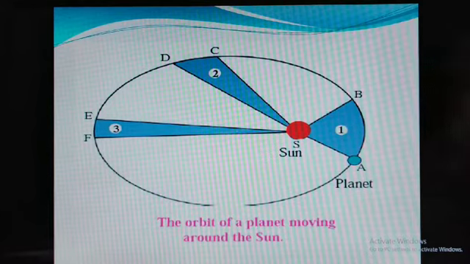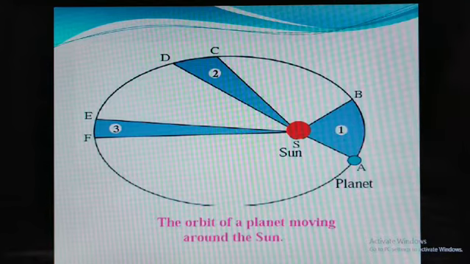If you consider a time interval t, suppose 1 hour, then in 1 hour the planet or satellite travels from A to B. In the same time, 1 hour, it travels from C to D, and in 1 hour it travels from E to F. But when you measure the areas, area 1, area 2, and area 3 are all equal. This means the line joining the planet and the sun sweeps equal area in equal intervals of time. That is Kepler's second law.